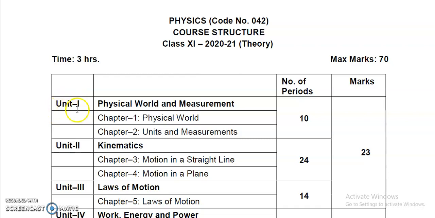Very first unit, unit 1, consists of two chapters: chapter 1, physical world, and chapter 2, units and measurement. In chapter 1, physical world, we will go through the world of physics, a very short elaboration of a huge world of physics.